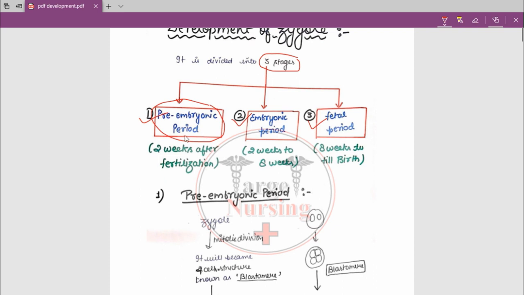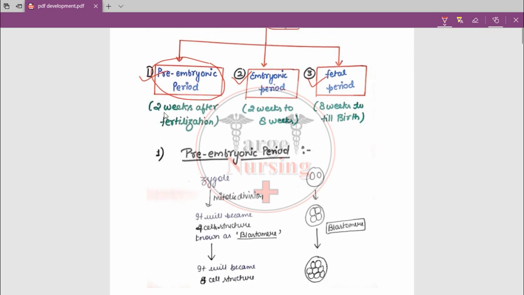The pre-embryonic period starts from fertilization and lasts till 2 weeks. After fertilization till 2 weeks, what period will be there? The pre-embryonic period will be there. मतलब कि फर्टिलाइजेशन के बाद से 2 हफ्तों तक कौन सा पीरियड रहेगा हमारा? प्री एम्ब्रियोनिक पीरियड रहेगा. ठीक है. After fertilization till 2 weeks, that period is known as the pre-embryonic period.